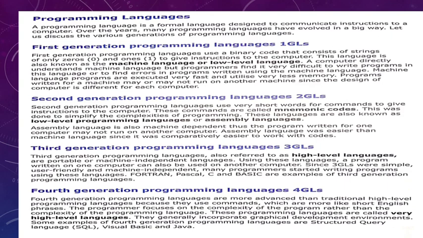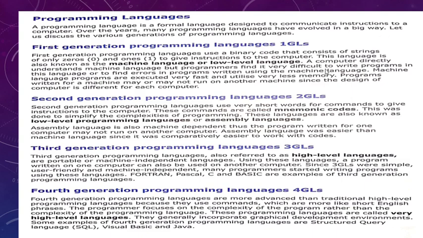Machine language was very easy to understand by computer, and only two steps were there, either on or off. So that consists of strings of only 0 and 1 to give instruction to the computer. This language is also known as machine language or low level language.